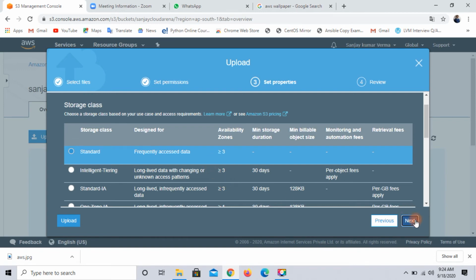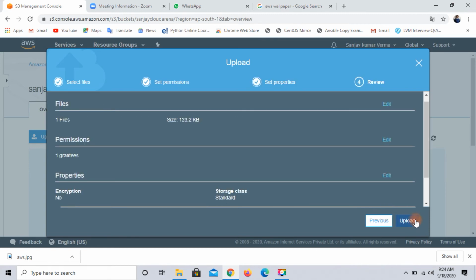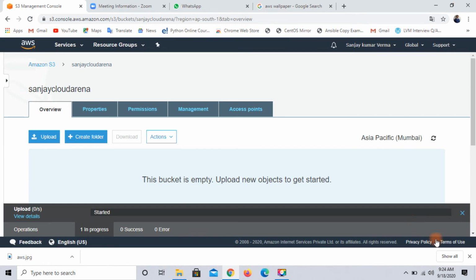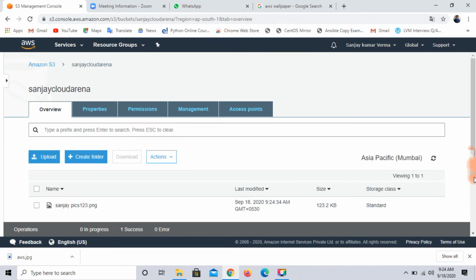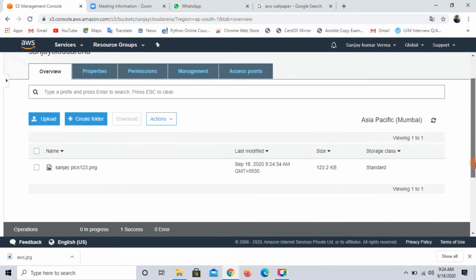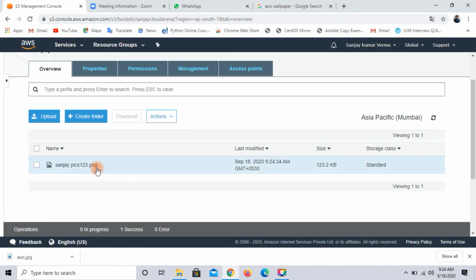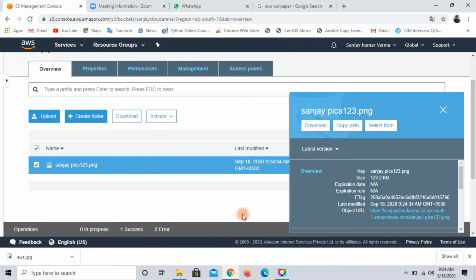So click next and click on upload. You can see my object has been uploaded. Now see one more thing, when I select this object, you can see this is the path of this